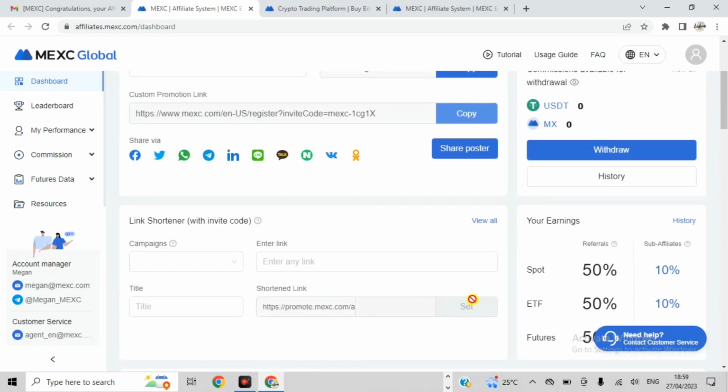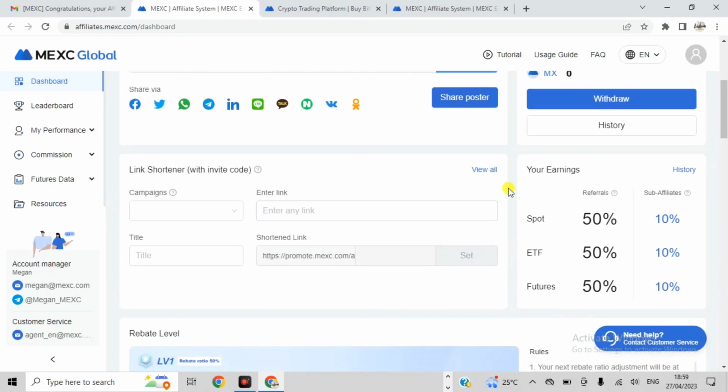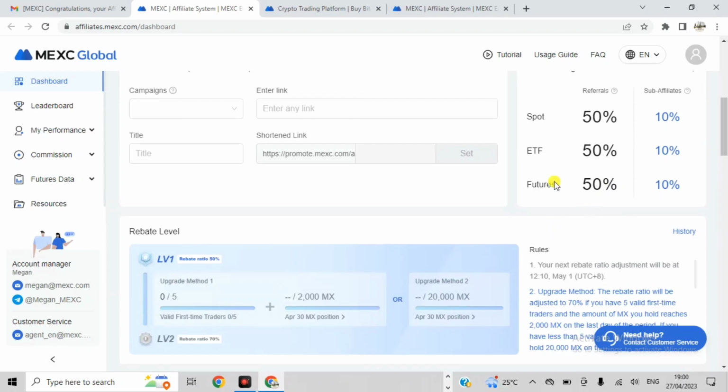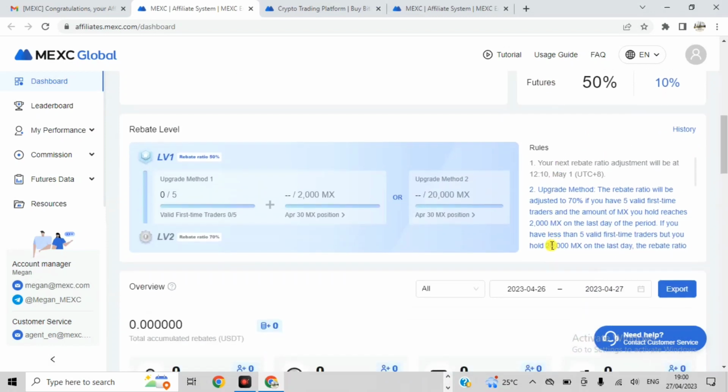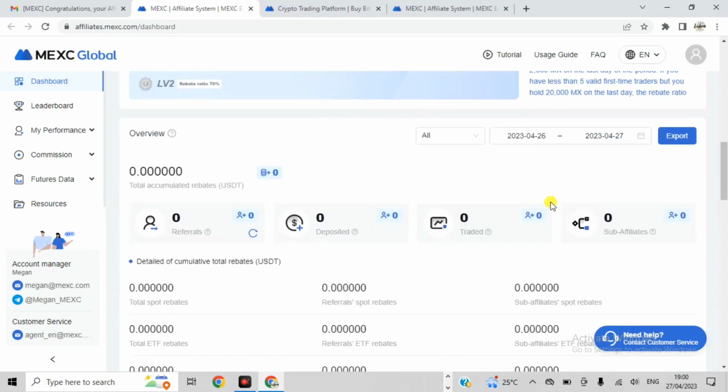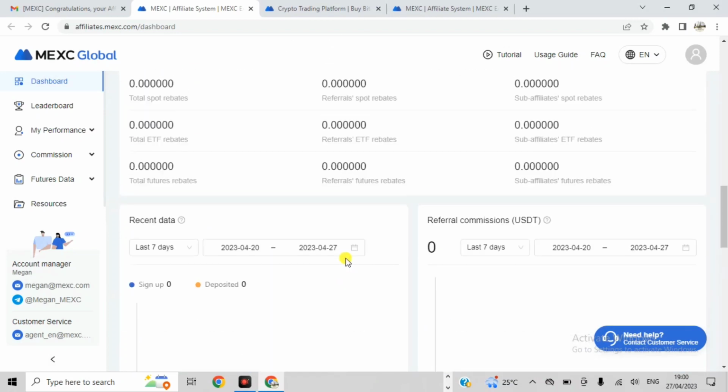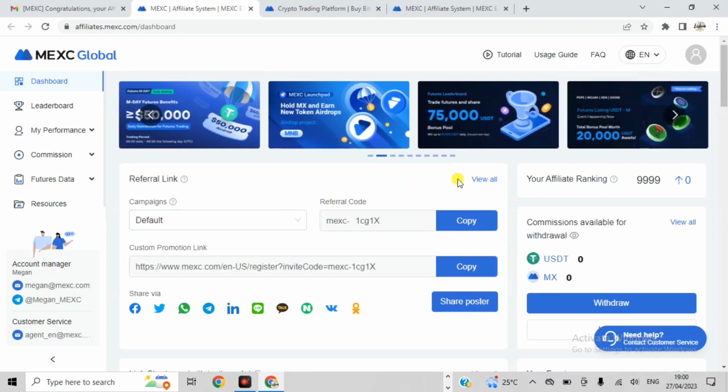So guys, when you start sharing your link on spot trading, you start getting 50%. Then on the sub-affiliate, if you refer someone as an affiliate, you start getting 10%. Then ETF is 50% on their trading earnings. Then futures is 50% and 10%. So this is massive, guys. From now, I'll start sharing my links on my YouTube channel to get more commission.